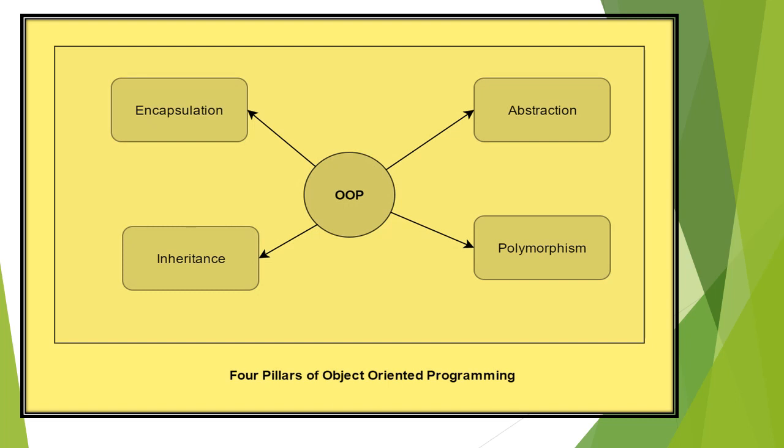These four principles are also known as the four pillars of object-oriented programming.